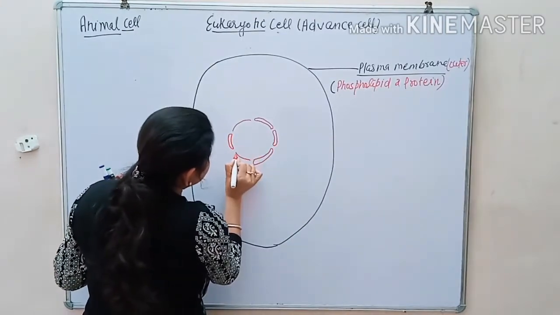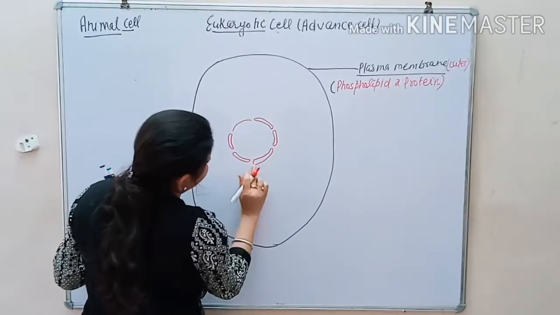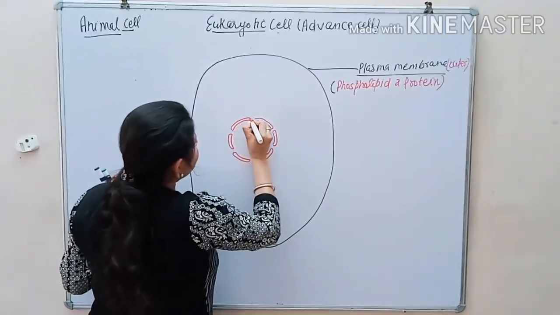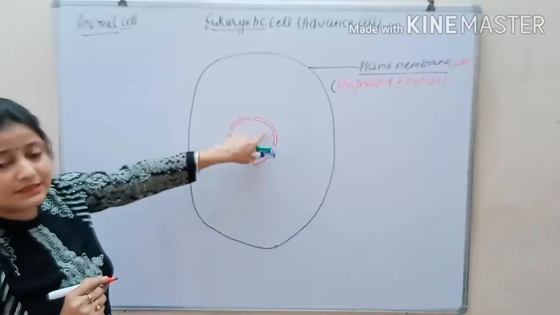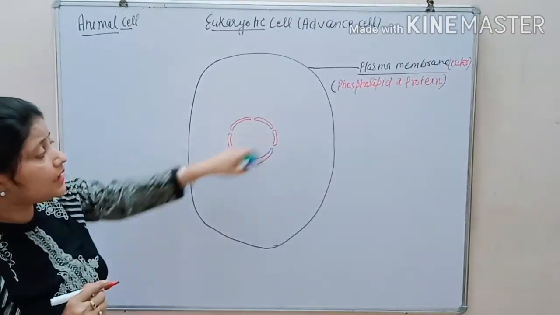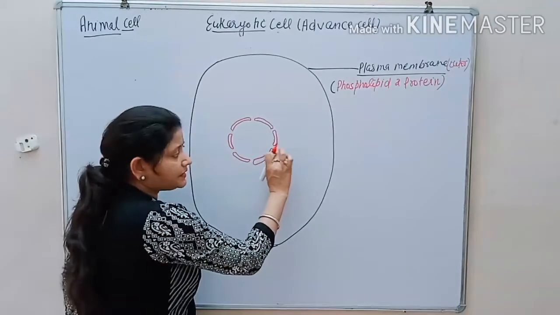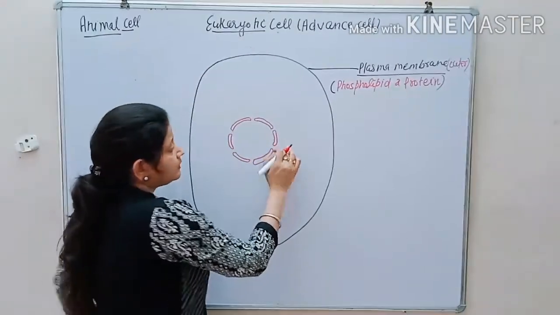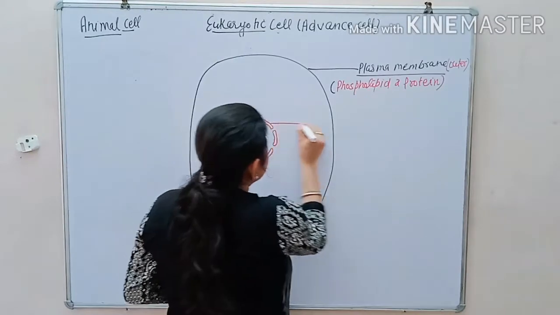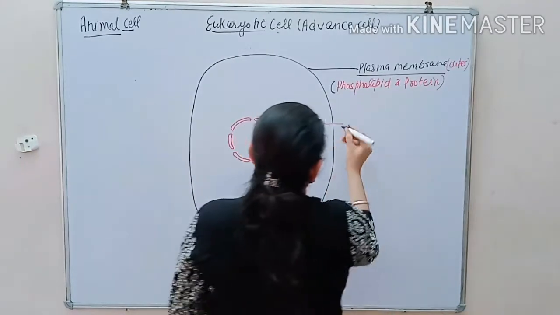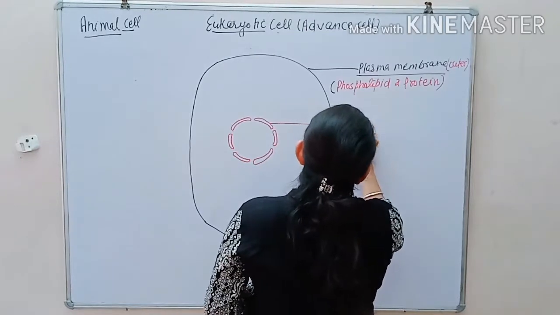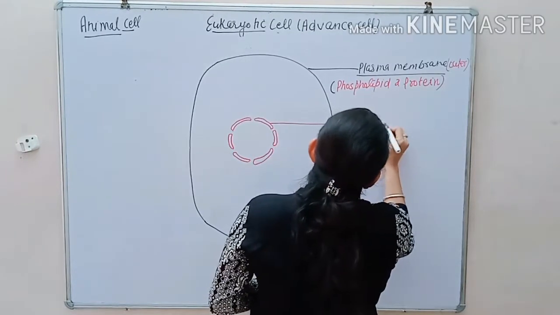The nucleus is the double membrane cell organelle. But both the membranes are not continuous, due to the presence of pores. This is the ectokaryotheca, karyo being the word for nucleus.